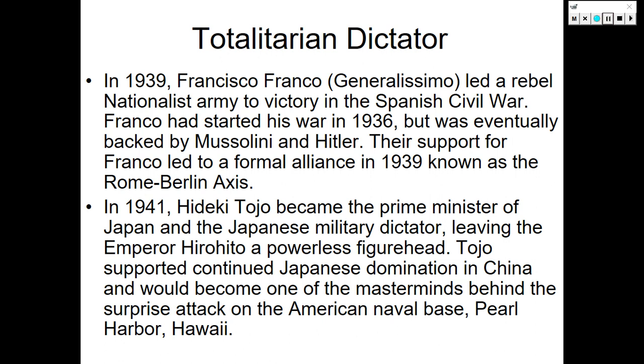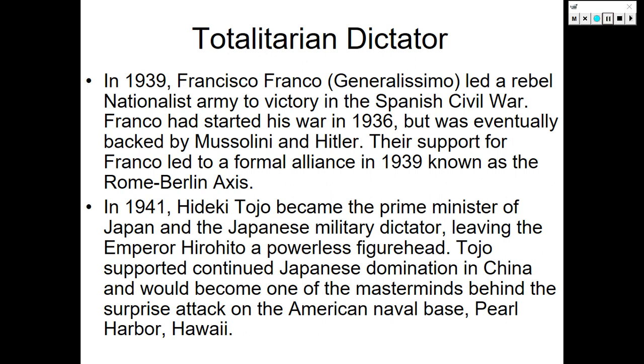In 1941, Hideki Tojo became the Prime Minister of Japan and the Japanese military dictator, leaving Emperor Hirohito a powerless figurehead. Tojo's military experience went all the way back to the invasion of China and Manchuria a decade before.